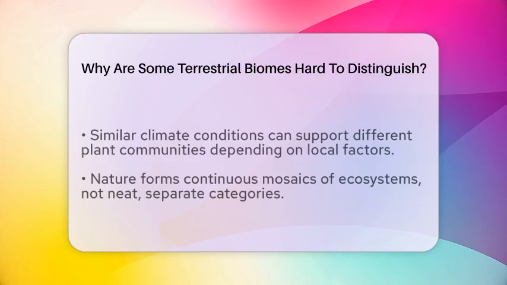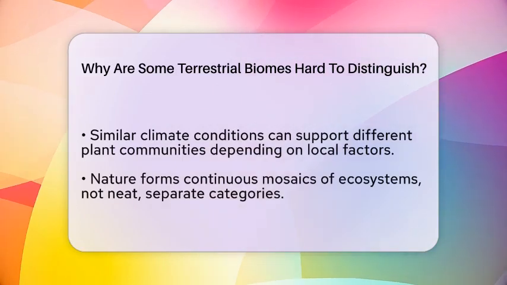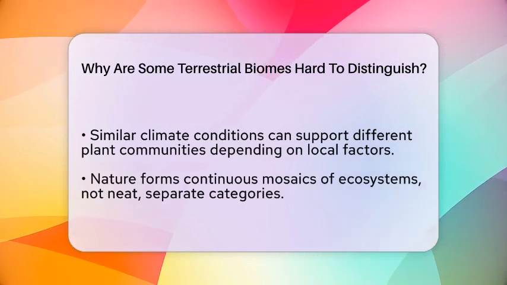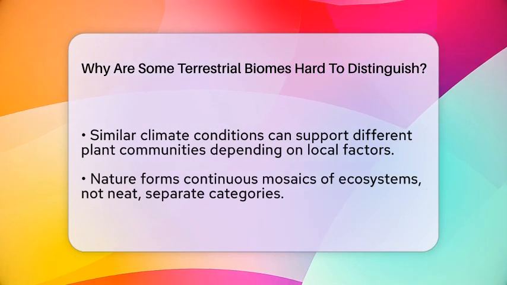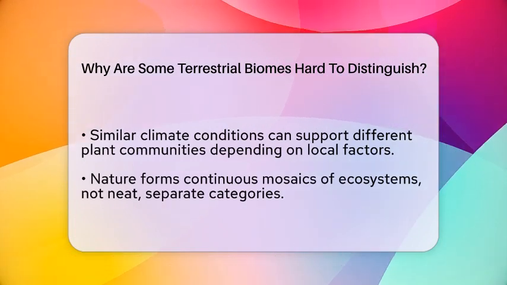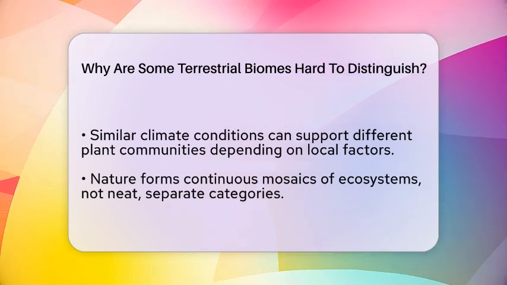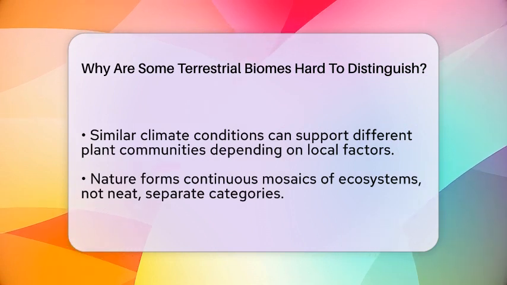classification. Soil types, altitude, and human activities like farming or urban development also influence what kind of vegetation grows in an area. For example, similar climate conditions might support very different plant communities depending on the soil or how high the land is. This adds to the confusion because the same climate can produce different biomes in different places.